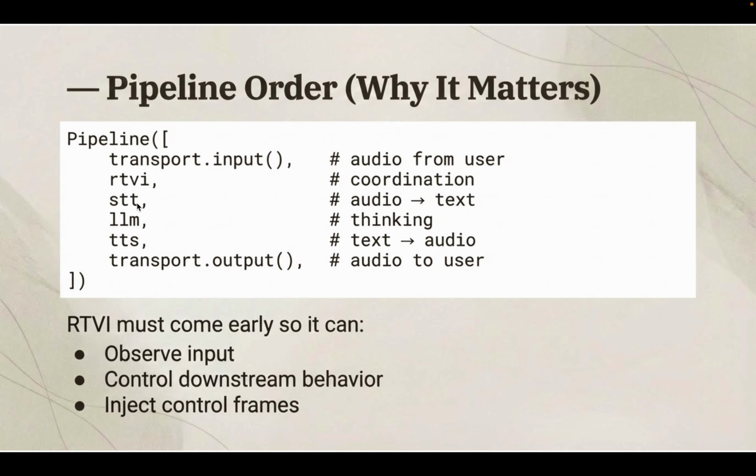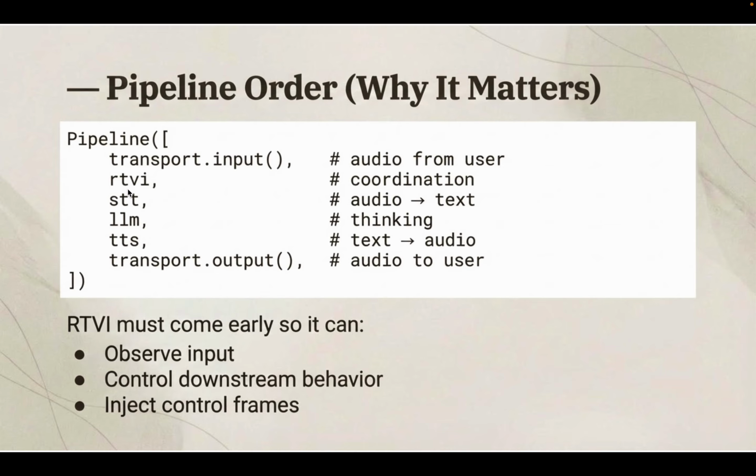In between we have STT, LLM and TTS: speech to text, LLM, and text to speech. So audio is given to speech to text, then text is converted to reasoning text, and then reasoning text is converted back to speech using TTS. And RTVI, I will be coming to that, hold on.